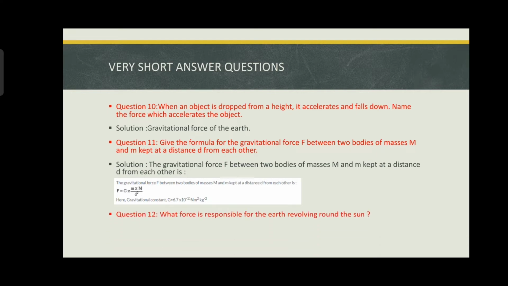Question 12. What force is responsible for the earth revolving around the sun? Again, that same type of question. So the gravitational force of the sun is responsible for the earth revolving around the sun.